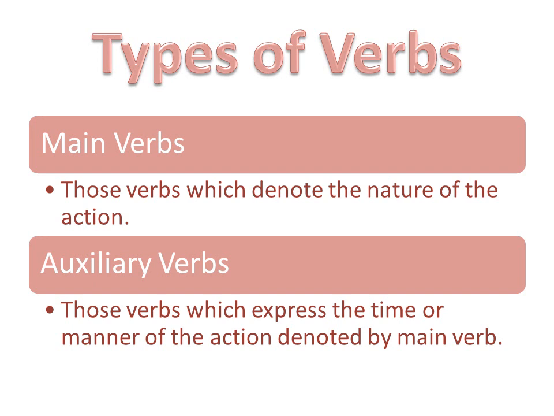And then we have auxiliary verbs. Auxiliary verbs are also known as helping verbs. Those verbs which express the time or the manner of the action denoted by the main verb. For example, is, am, are, was, were. So these helping verbs or auxiliary verbs will help you to find out at what time the action has taken place, whether it's present tense, past tense, or future tense. So these are your auxiliary verbs.